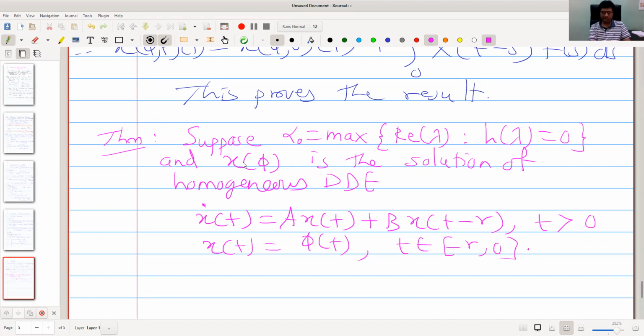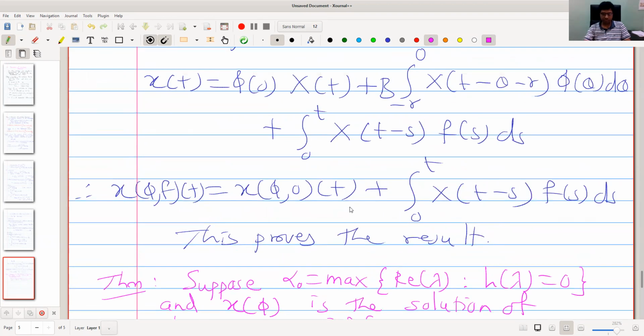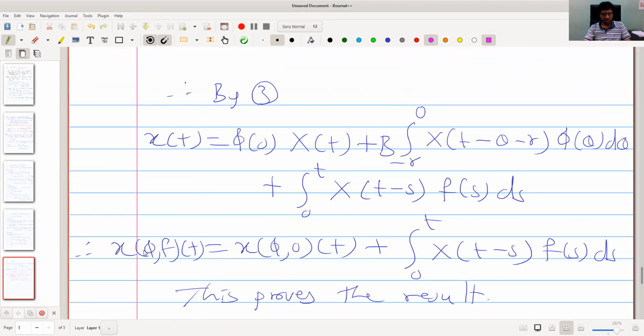We are writing x of phi because it depends only on phi. F is 0 here.